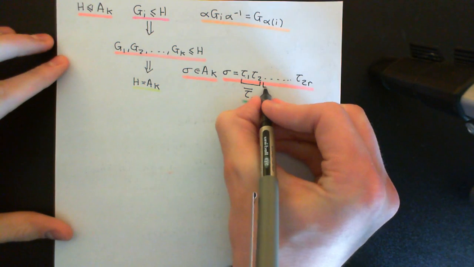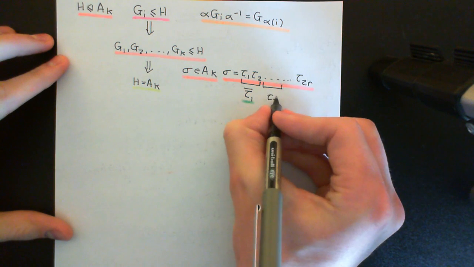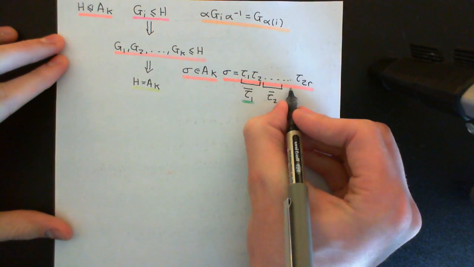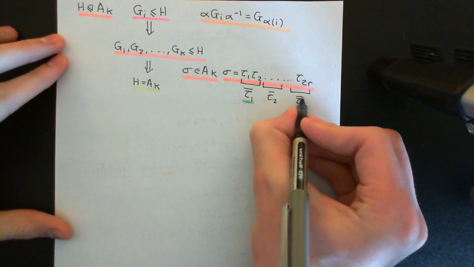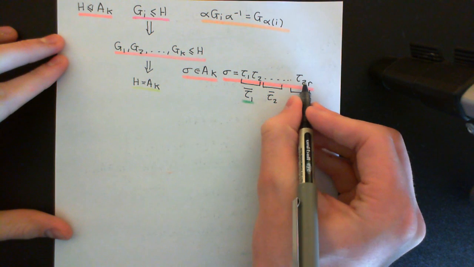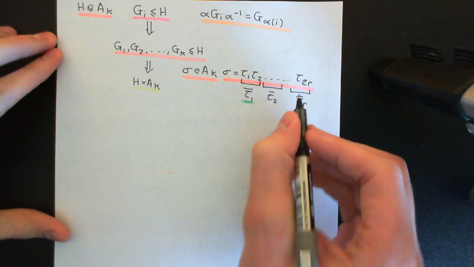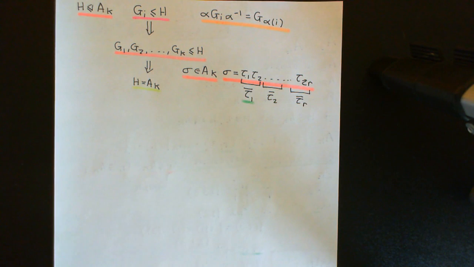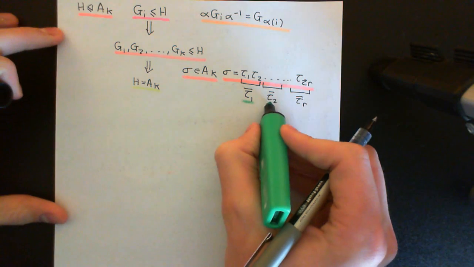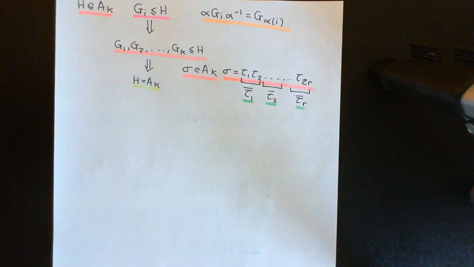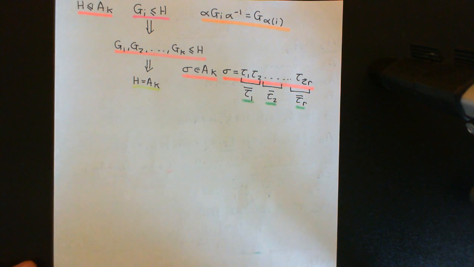So you would also create tau 2 bar, which would be tau 3 with tau 4, etc., all the way up to tau bar, and then you'd have an R of these, because if you had 2R transpositions, then overall you'll have R of these things constructed from two transpositions in this way. So I can write it as a product of these things constructed out of two transpositions, and of course all of these are now in the alternating group on the set of K elements.